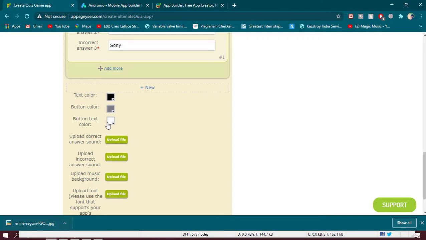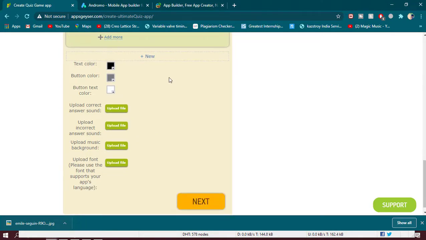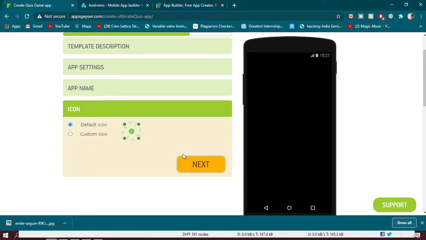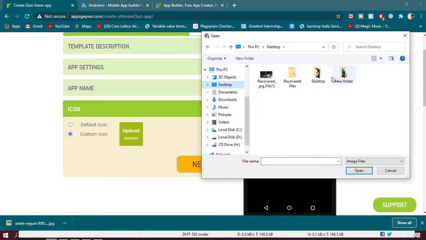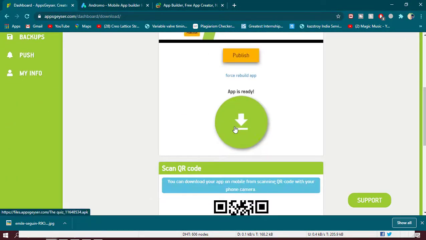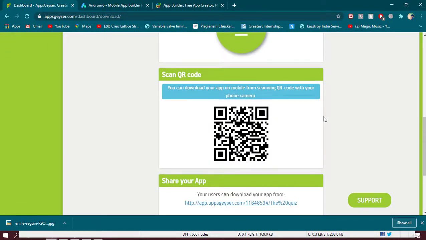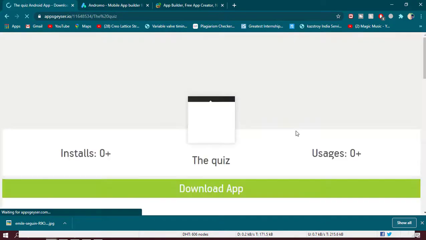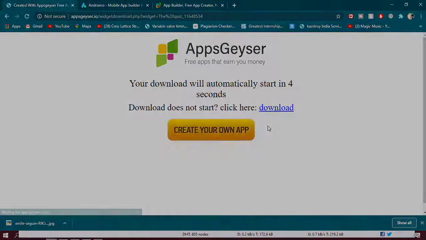Once you're done with customization, you can go ahead and choose the app name as well as the app icon that has to be displayed. Certainly after that you are ready to go with the app. You can simply click on the create button and log in or sign up for an account in this website, and you have the app that is created. Right up here you have the QR code as well as the download links for you to download the app. Once clicking on the download link, you have your app downloaded right up there.